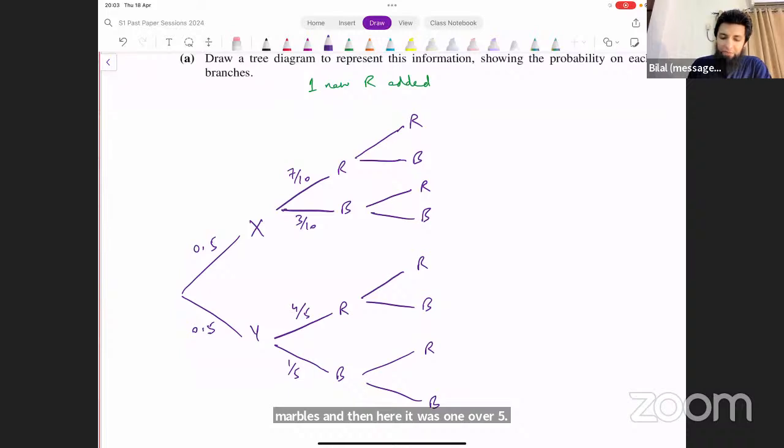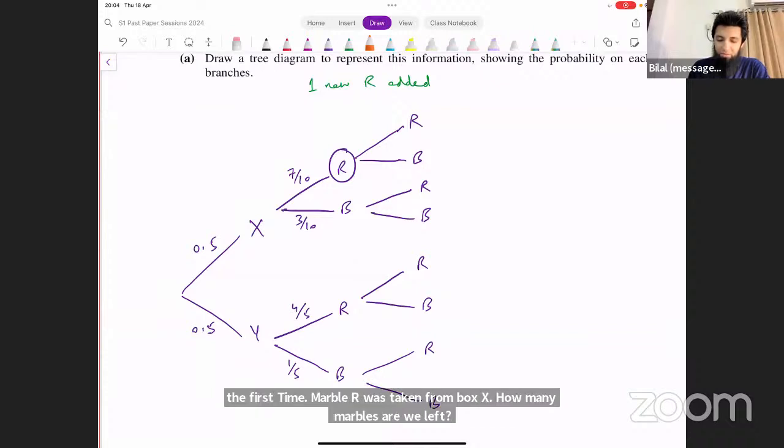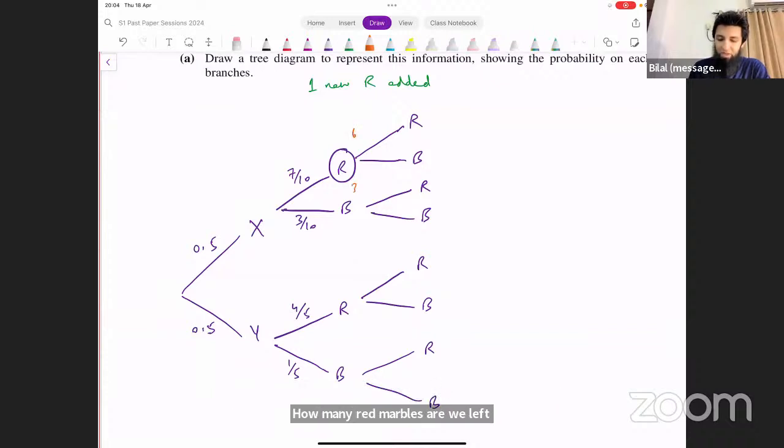Now think about it. If the first time marble R was taken from box X, how many red marbles are we left with at this point? 6 red and 3 blue. However, a red marble is added here, so it becomes 6 plus 1.